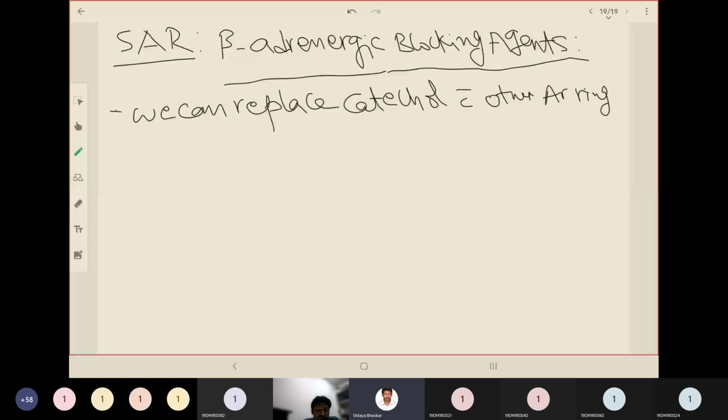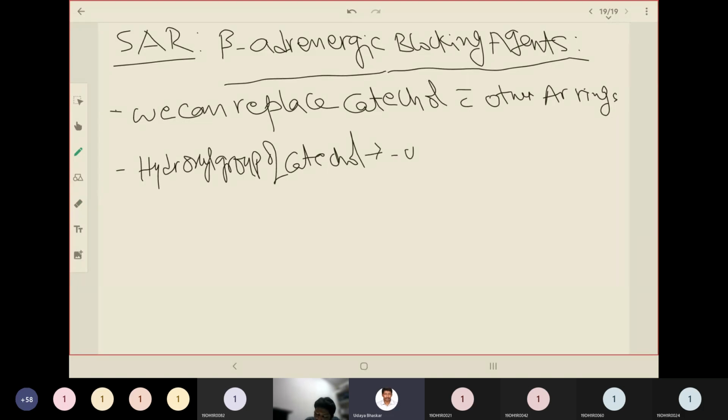So if you replace catechol's hydroxyl group with a chlorine atom or a phenyl ring system, that will retain the beta blocking activity. What is being replaced? The hydroxyl group of catechol can be replaced with a chlorine atom.